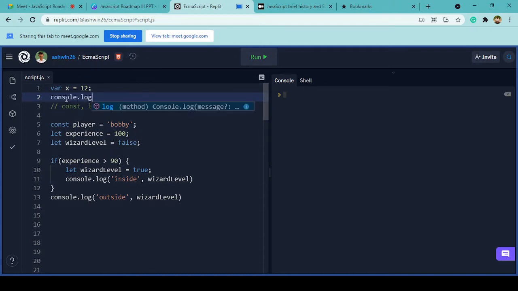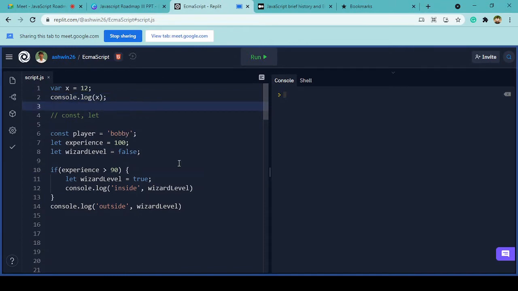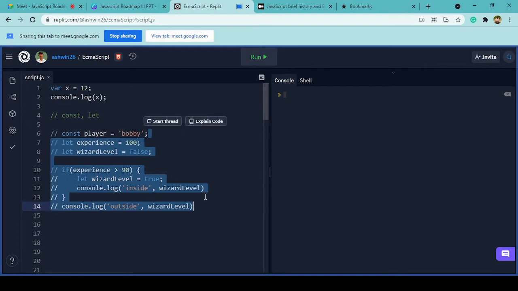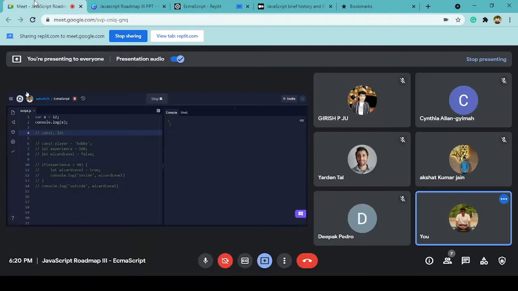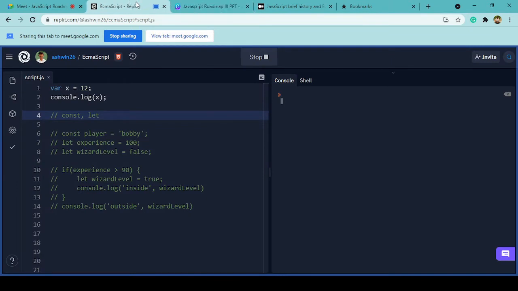If I try to console.log the value of x, let me comment the new code, just a second, we get the value 12. So this is what we used to do previously in JavaScript.